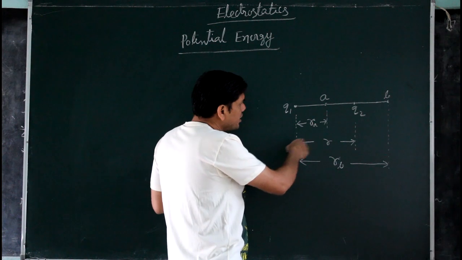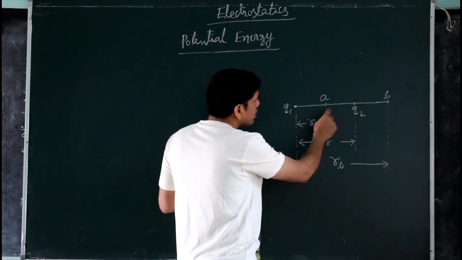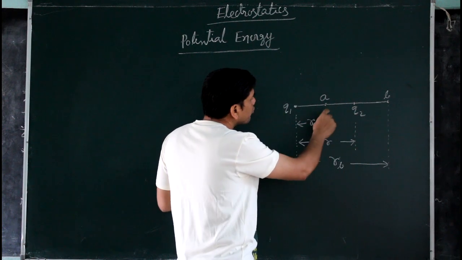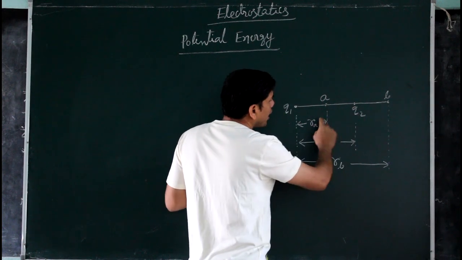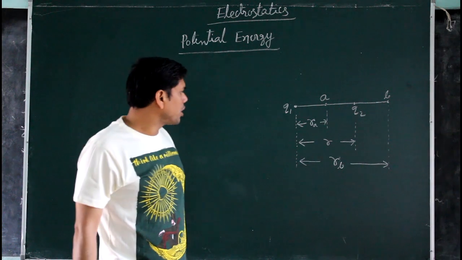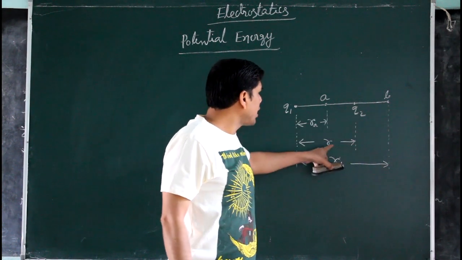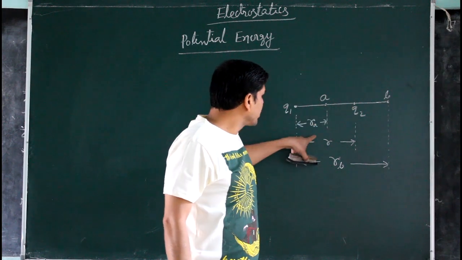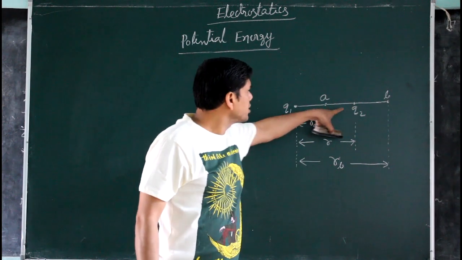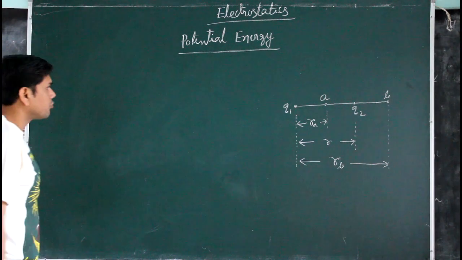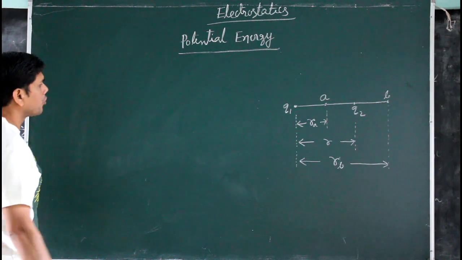At any instant of time, this Q2 charge is moving from A point to B point. At any instant we consider that this Q2 charge is situated at a distance of r from the Q1 charge at this point. So first we have to find the work done.